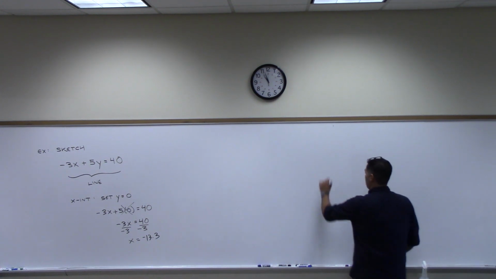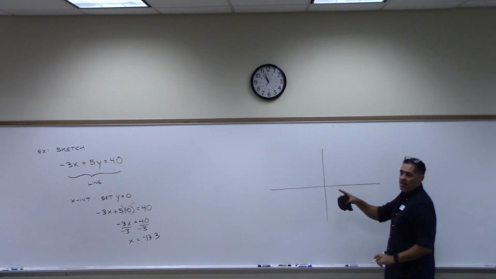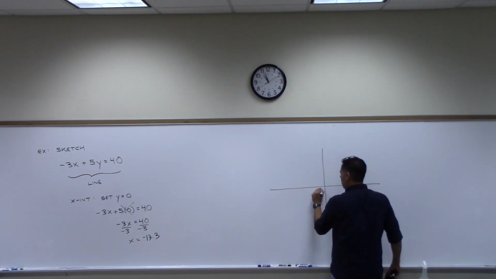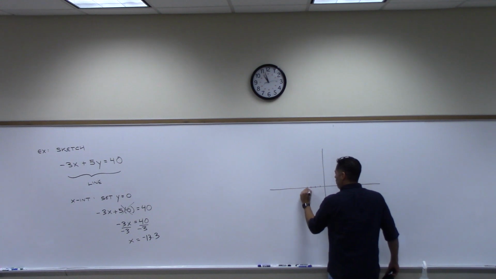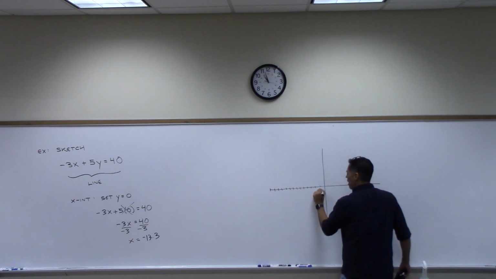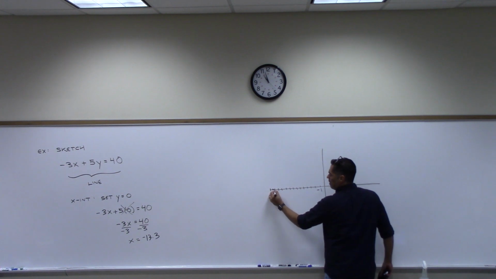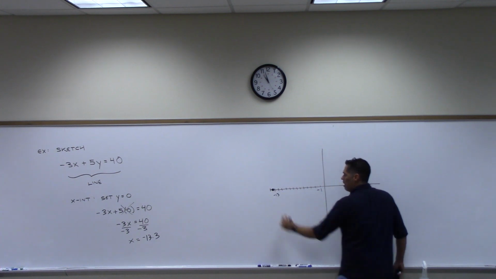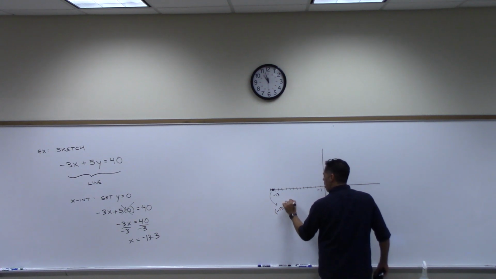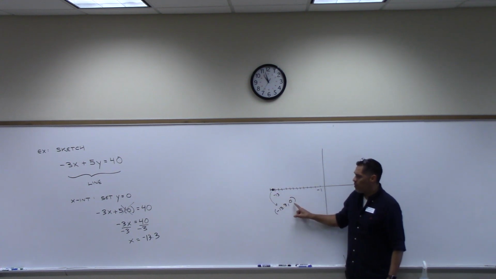So right now, just as we're doing this, I'll just show you what we've done here. We have determined that this line hits the x-axis, right, at negative 13. So 1, 2, 3, 4, 5, 6, 7, 8, 9, 10, 11, 12, 13. So this is negative 1. Negative 13 is right here. Negative 13.3, you're going to put a dot somewhere around there. I'm also going to label this point. That is the point negative 13.3 comma 0. Because the x-coordinate, right, is negative 13.3, the y-coordinate is 0.